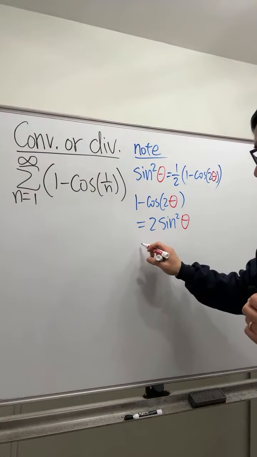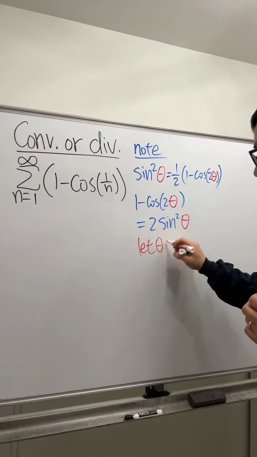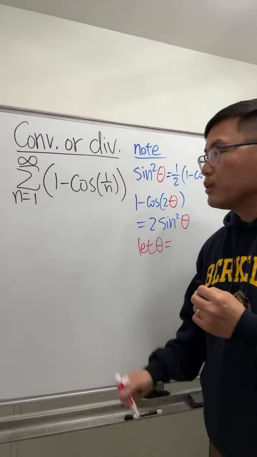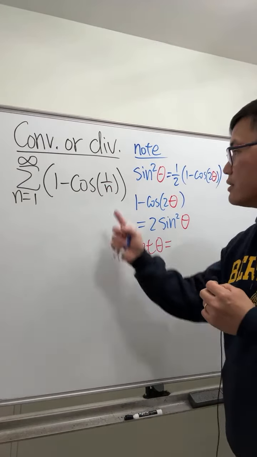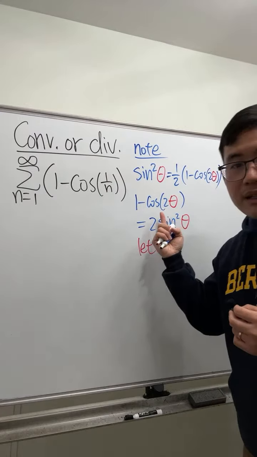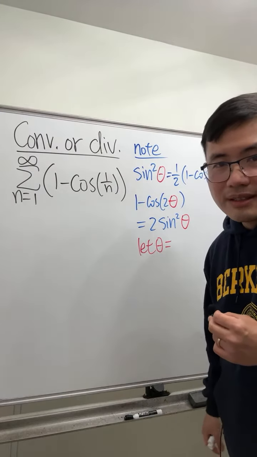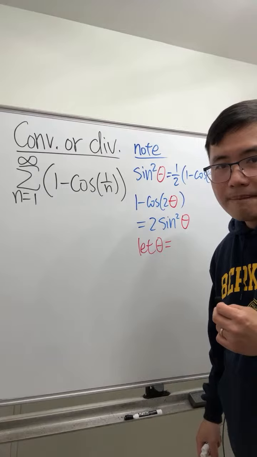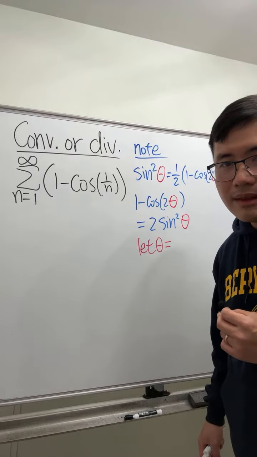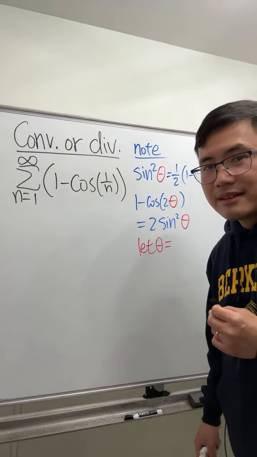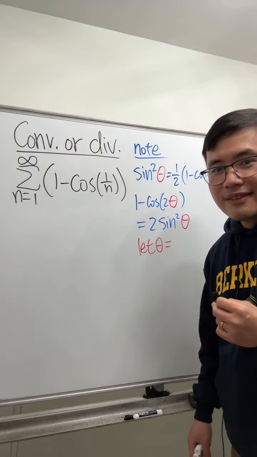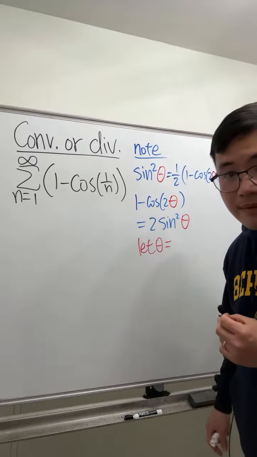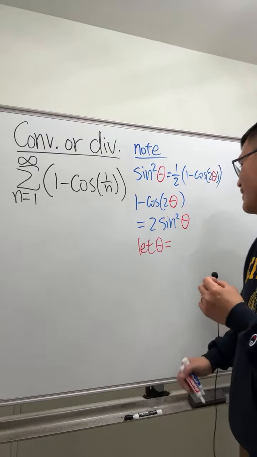So imagine if we let theta equals what? I want to end up with 1 over n. So 1 over n, 2 theta. So theta should be equal to what? One over 2n. Thank you guys so much.